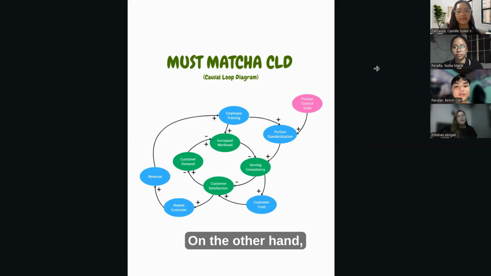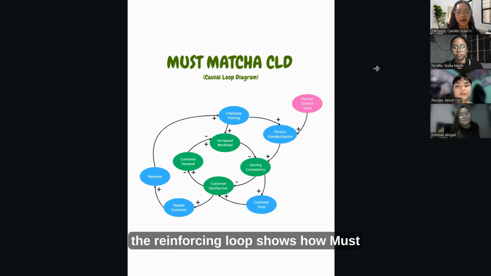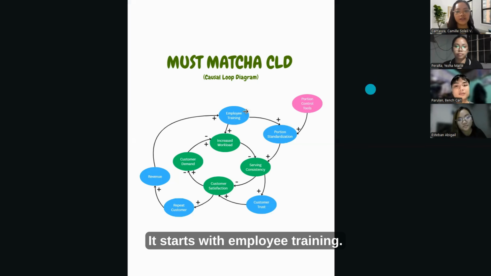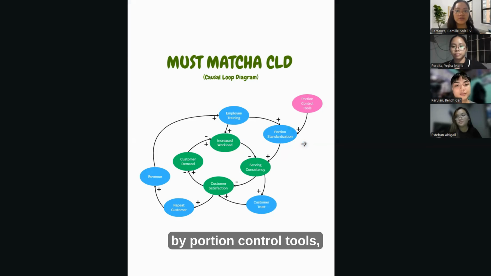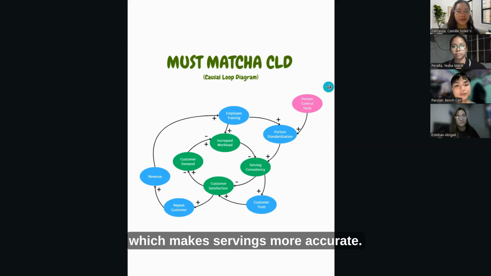On the other hand, the reinforcing loop shows how Must Matcha can solve this. It starts with employee training. With proper training, employees can manage workload better and focus on portion standardization. This standardization is also supported by portion control tools, which make servings more accurate.